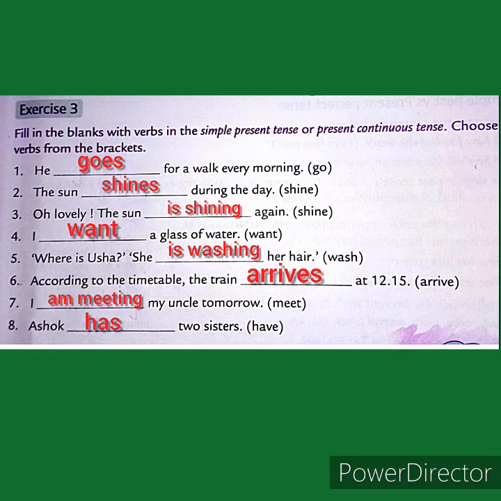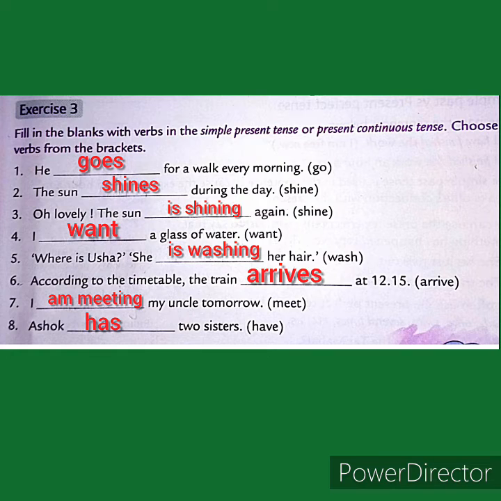Now exercise 3. Fill in the blanks with verbs in the simple present tense or present continuous tense. Number 1. He dash for a walk every morning. It should be goes, because for habits we use simple present tense. Number 2. The sun shines during the day. Again simple present tense.